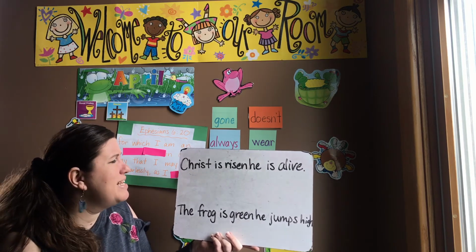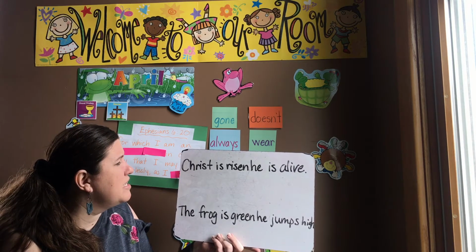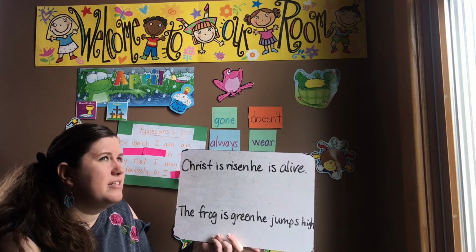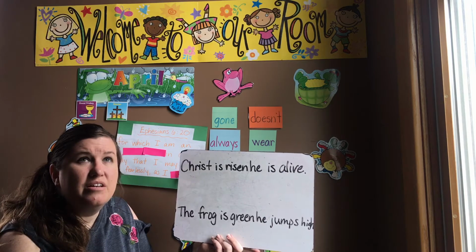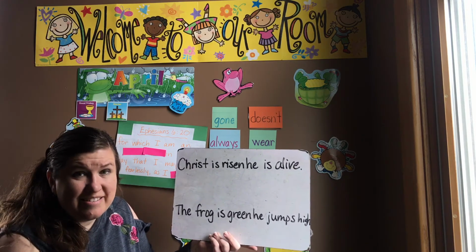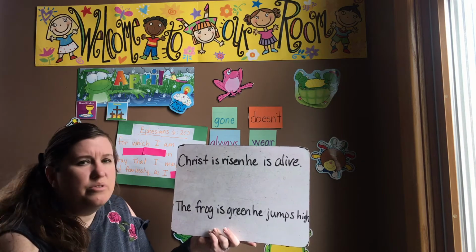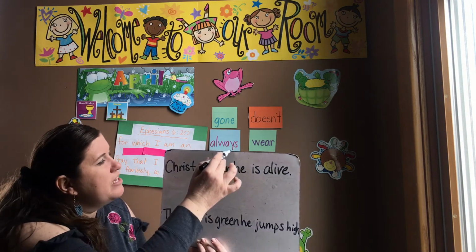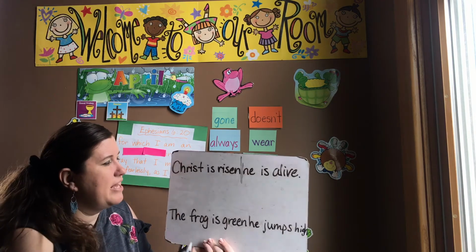So first we need to say, okay, where are the sentences? Christ is risen. Does that tell me who does something? Yeah, Christ. What does he do? Well, he's risen. How about the next one? He is alive. Who is alive? He. What is he? Alive. So we're really seeing two sentences right here. We can split it right here.